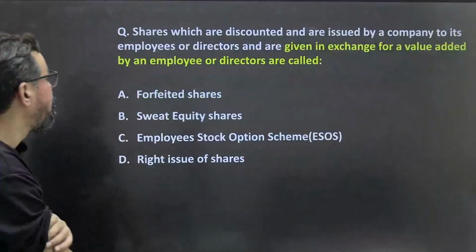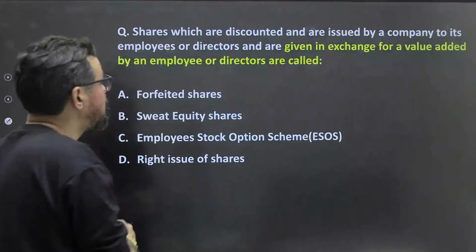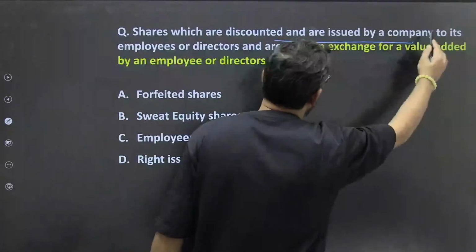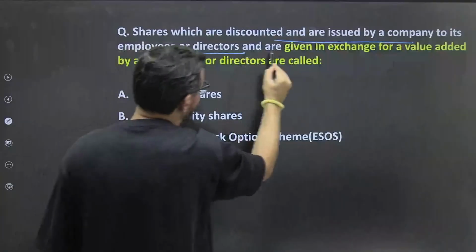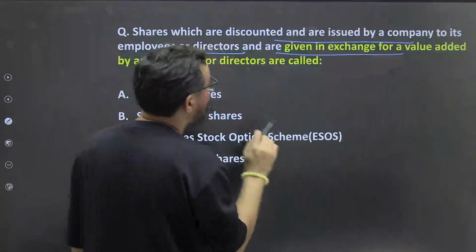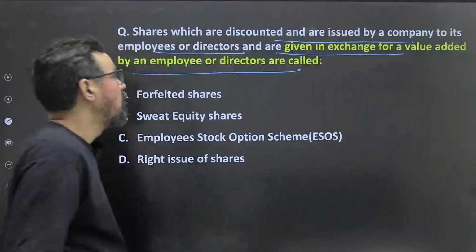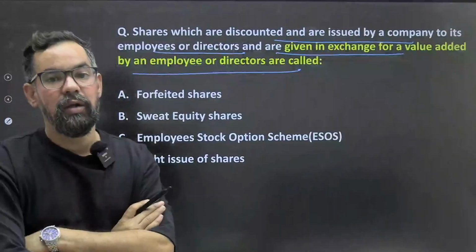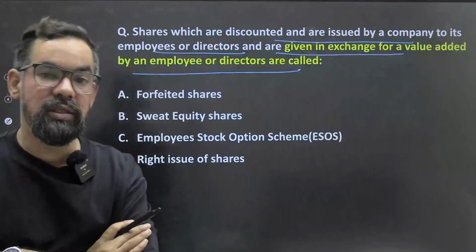Okay, next one. The shares which are discounted and are issued by a company to its employees or directors, given in exchange for value added by the company, are called what? Section 53 of the Companies Act 2013.